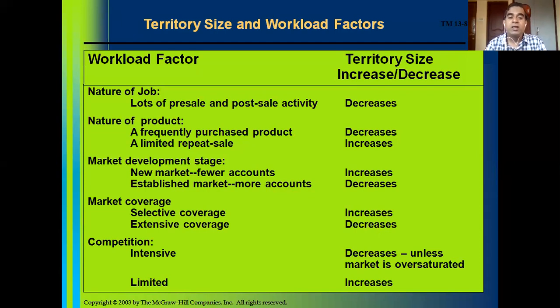So the size of the territory decreases as the coverage will be extensive. Extensive coverage means visiting a lot of customers within the same territory or making repeat calls on the same customers. Then competition. Okay, so if the competition is intensive, cutthroat or perfect competition, customers require more sales calls from the sales representative. The sales representative who meets the customers more tends to get more sales. That is the reason why the company reduces the size of the sales territory and allocates the territory to the sales reps, where sales reps are required to make more frequent calls on the customers.